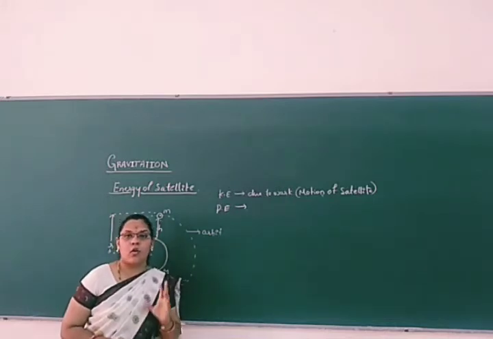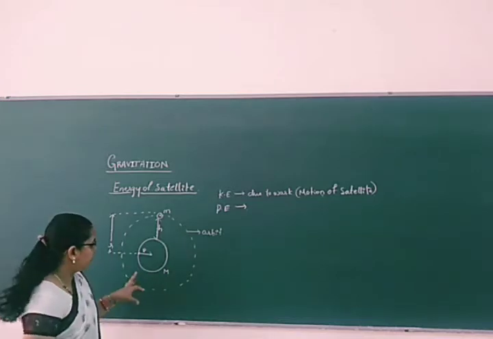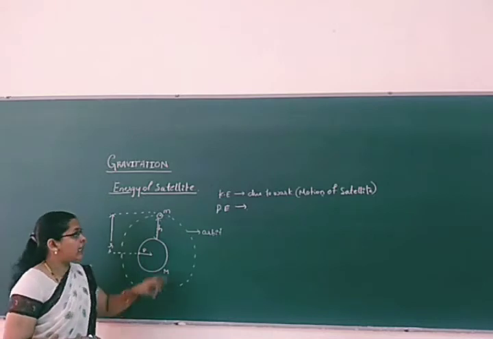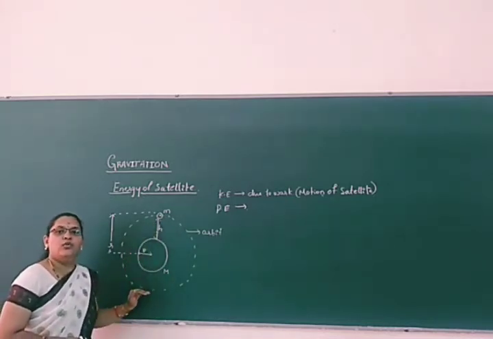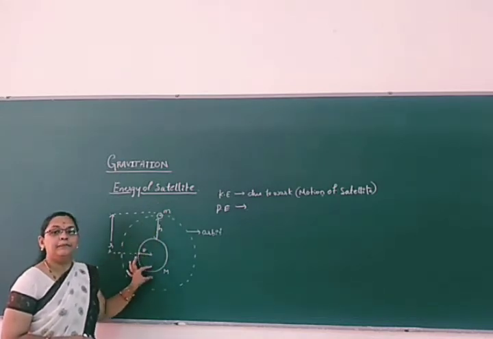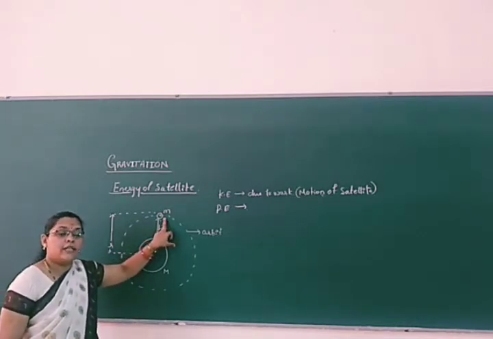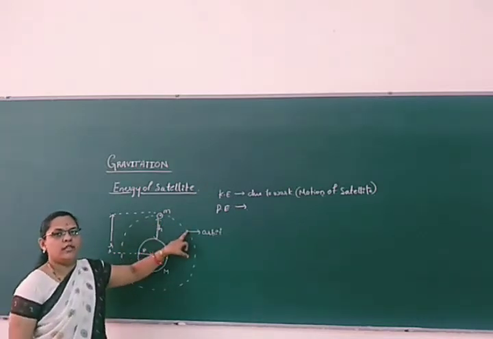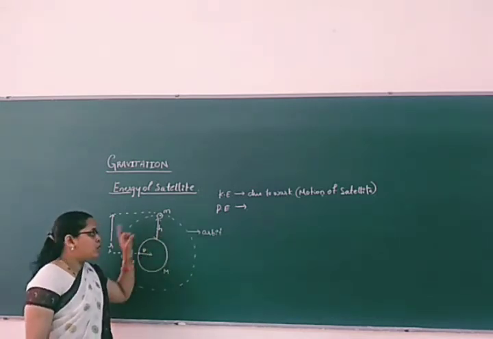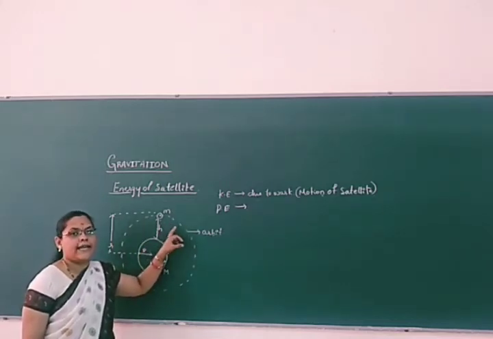Potential energy is always the storage energy of an object or a material, right? So how will potential energy be gained by the satellite? The satellite gains the storage energy due to the gravitational force acting on the satellite by the earth here. Clear? How does the satellite get kinetic energy? Due to its own motion around the earth, the uniform circular motion, it is revolving around the earth, so it gets kinetic energy.